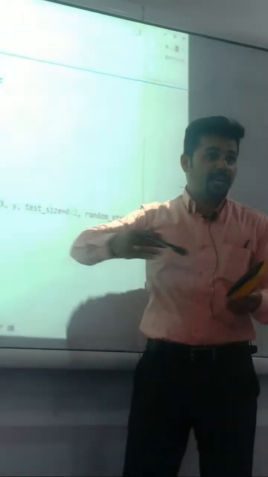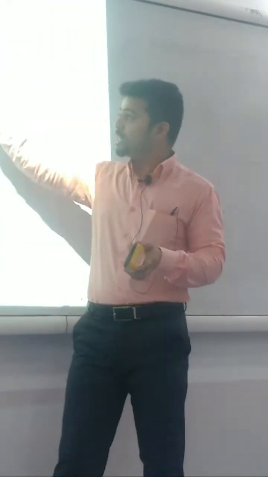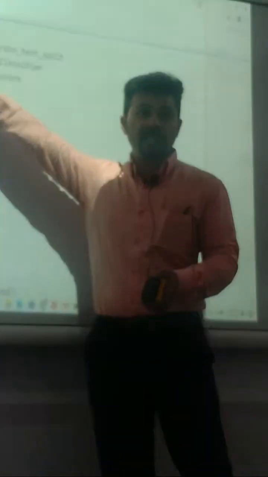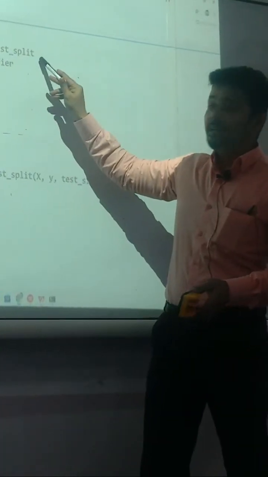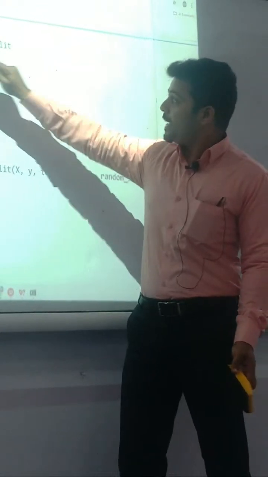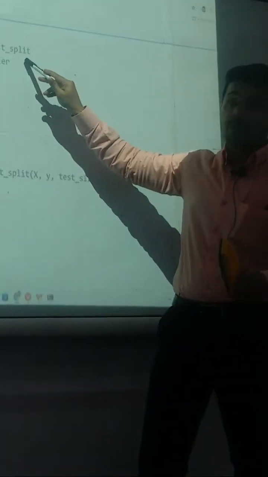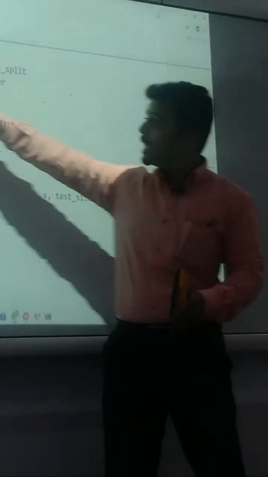This is a function of SQL and machine learning. Now we are migrating from artificial intelligence to machine learning. That is the artificial intelligence. Now I come to machine learning. The machine learning train test split is a function, one of the packages of SQL. Clear? By using the function train test split.